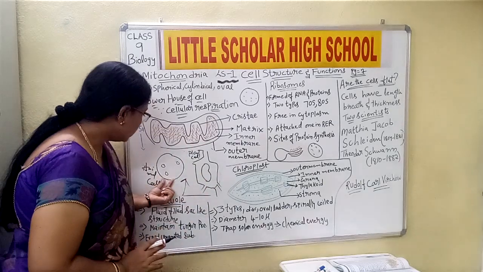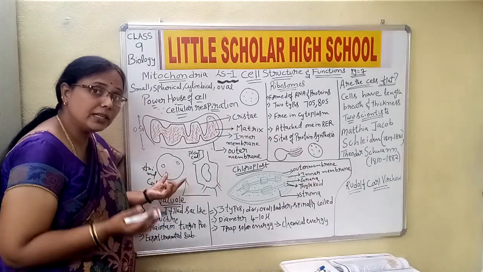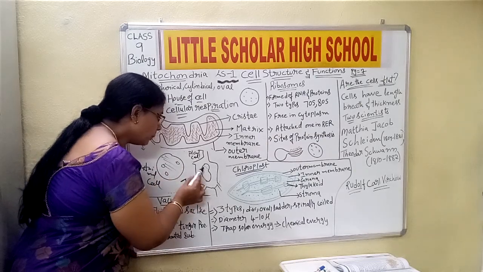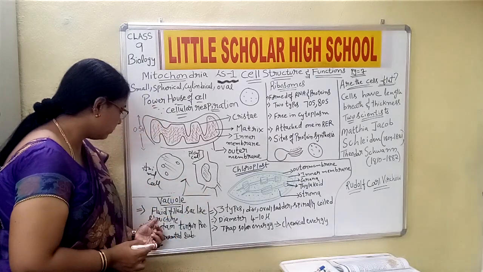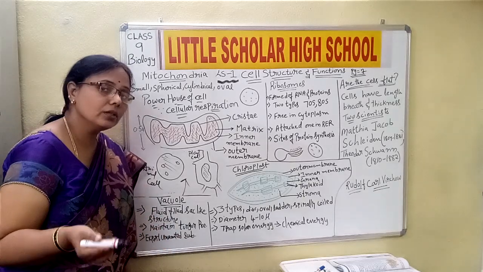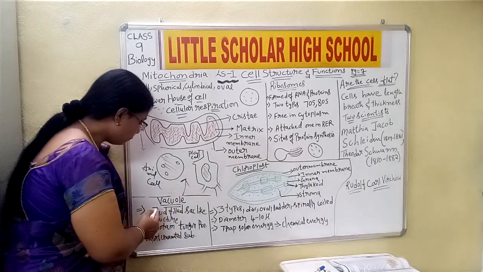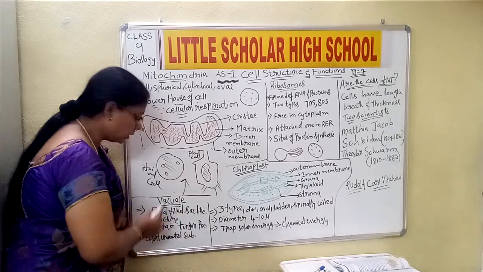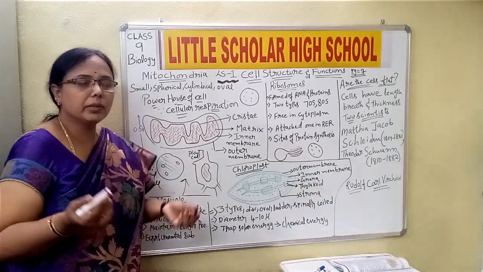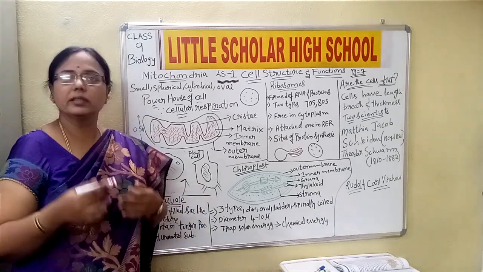Okay, now these vacuoles, they are filled with what, children? They are the ones which are filled with some liquid. Okay, they are fluid filled sac like structures. How do we refer to a vacuole? We refer to a vacuole as a fluid filled sac like structure. And this fluid is nothing but water, minerals and salt.